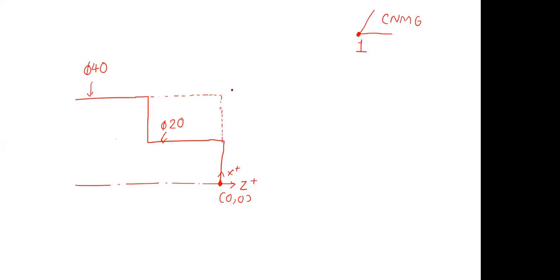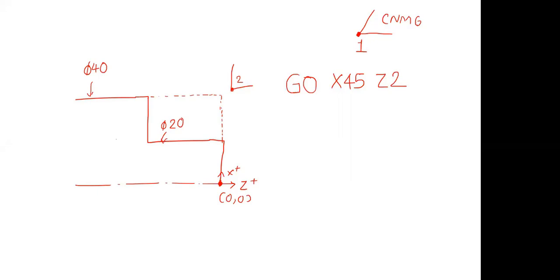So we have to bring the tool down from that far location to the nearest location, and I have just drawn the tool. Let me give that point number 2. So what we have to write in order to move from point number 1 to point number 2 is G0, X45 and Z2.